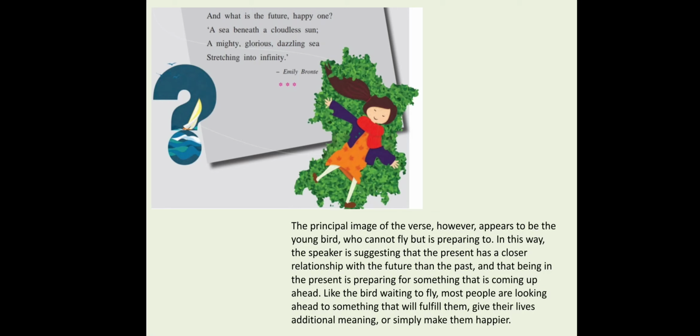People are trying very hard to make their life happier. They are preparing so that the coming life ahead, the future, will complete or fulfill all their wishes. So the poet has expressed the past, present and future and the importance of these three stages in our life.